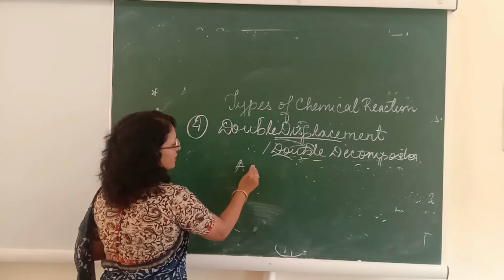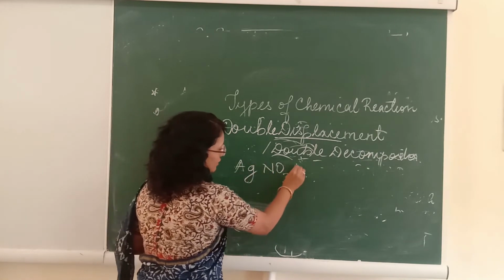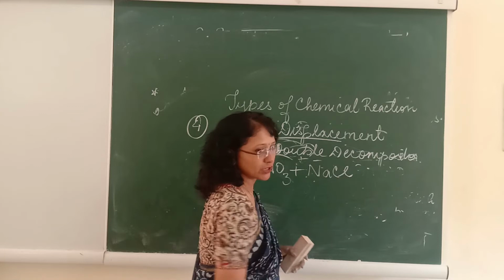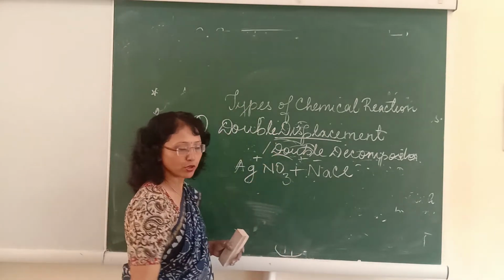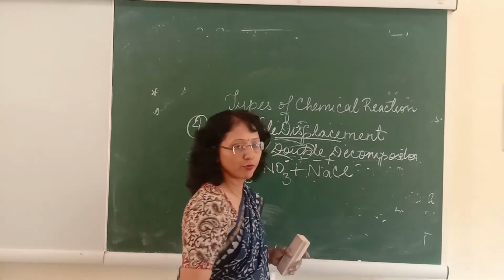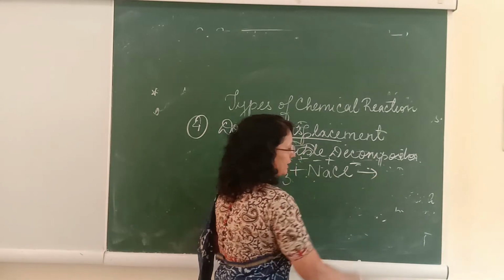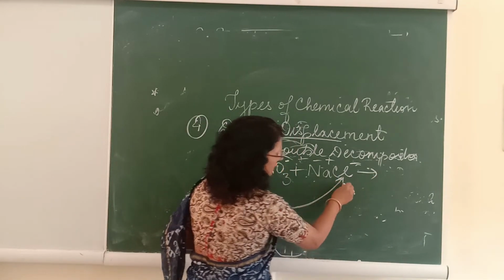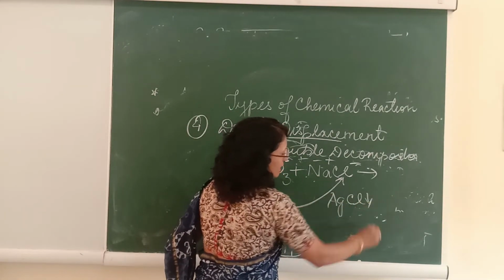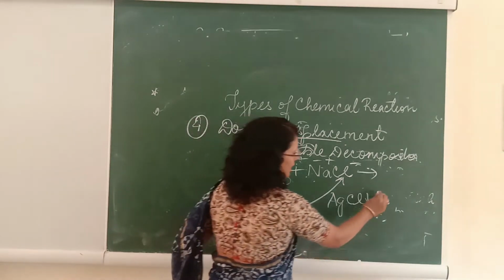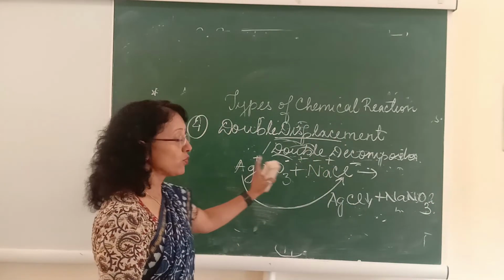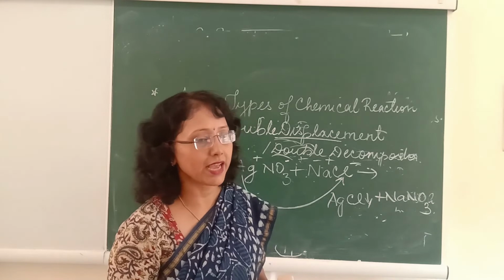If you see silver nitrate when taken in solution form and sodium chloride is added to it. Silver is a metal, so it has a positive charge. Nitrate, a compound radical, has a negative charge. Sodium has a positive charge. Chlorine has a negative charge. So what will happen? This silver is going to combine with the chloride part, forming a white precipitate of silver chloride along with sodium nitrate. So here, only the exchange of radicals has taken place.